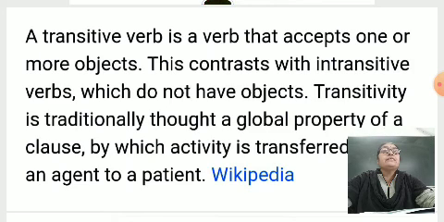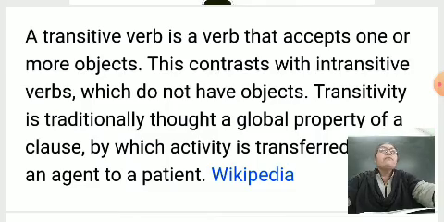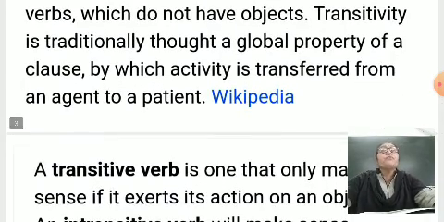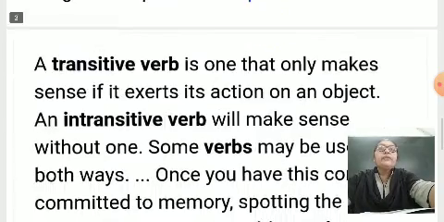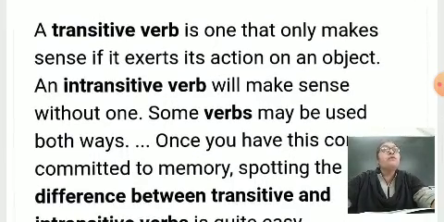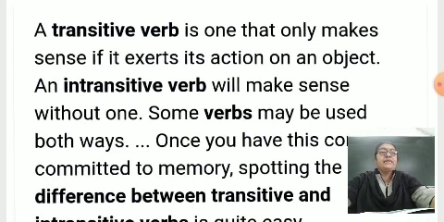Transitivity is traditionally thought of as a global property of a clause by which activity is transferred from an agent to a patient. A transitive verb is one that only makes sense if it exerts its action on an object. An intransitive verb will make sense without one. Some verbs may be used both ways.